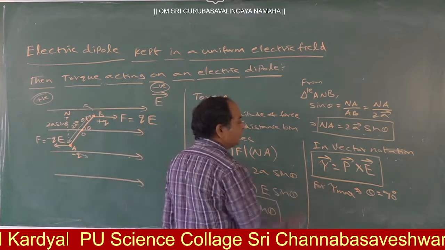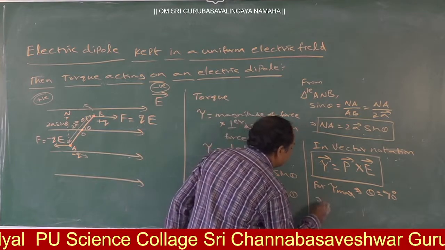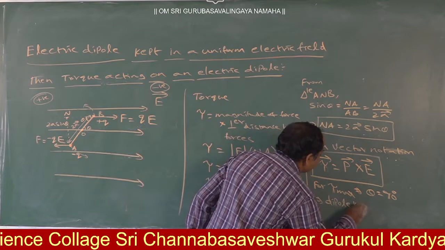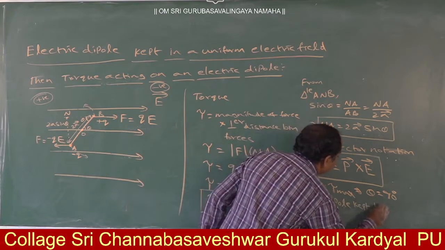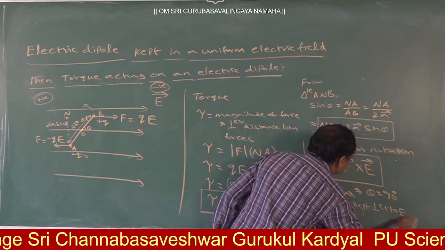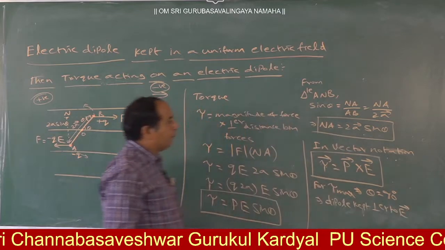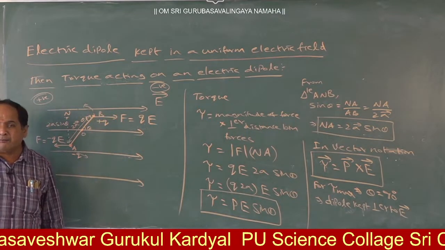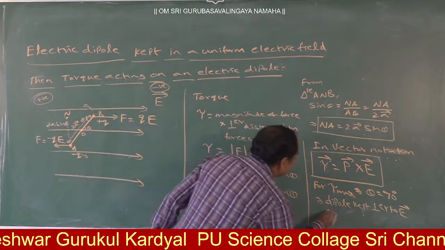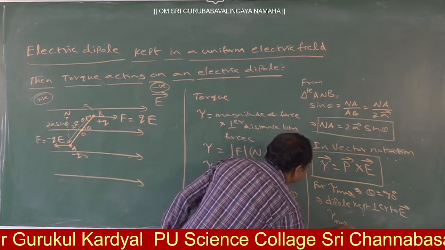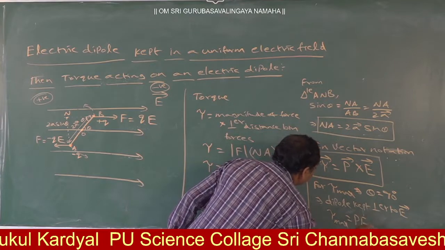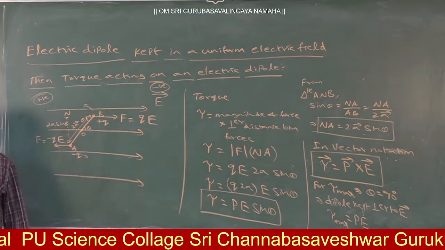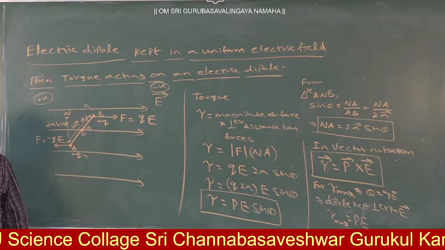So for tau maximum, theta is equal to 90 means the dipole is kept perpendicular to the electric field. If the dipole is kept perpendicular to the electric field, then the torque will become maximum. What is the tau maximum value? PE. Tau maximum is equal to PE, because sine theta value is 1.